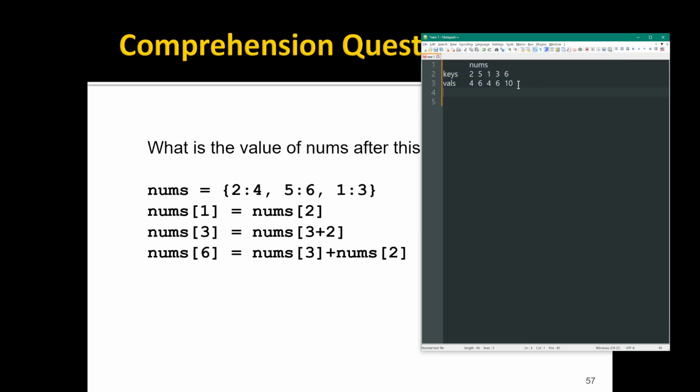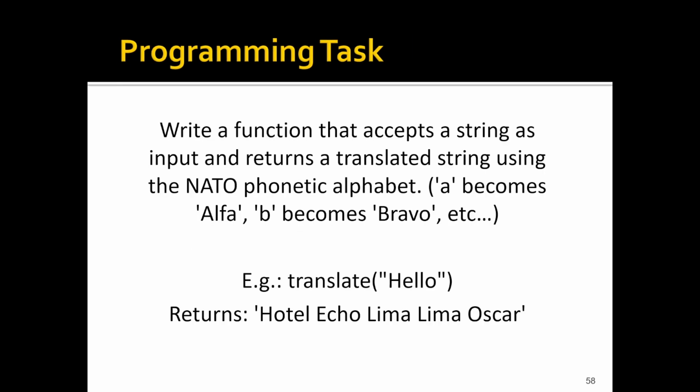Now, remember the order of that dictionary might be different. Your first key might, for example, be 5, but the value associated with that key should still be the number 6. And to finish off this whole chapter, we have one more programming task that asks us to translate a